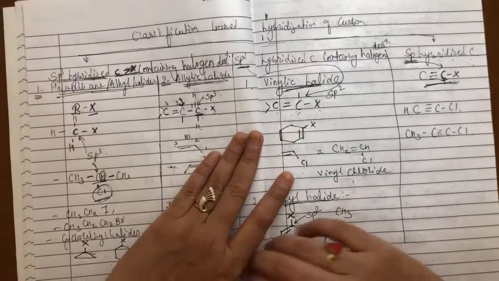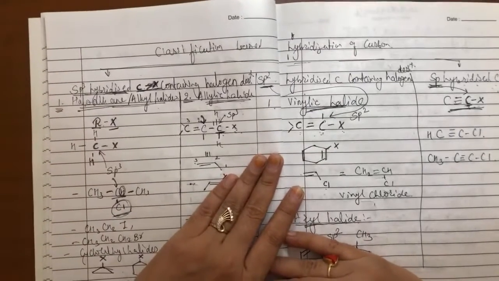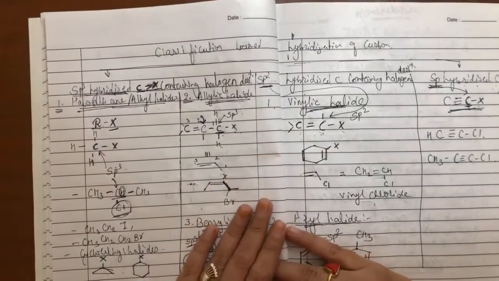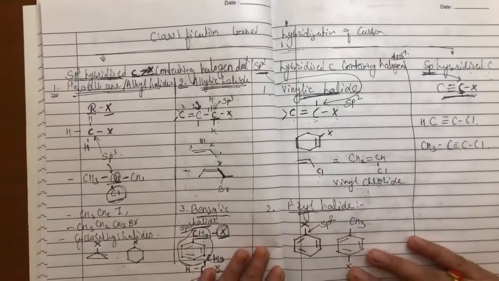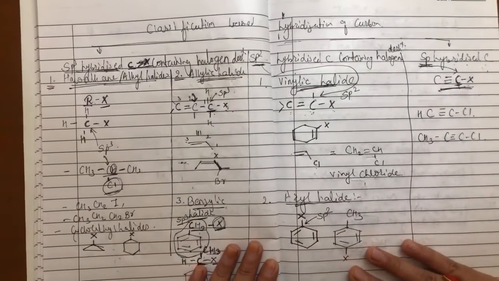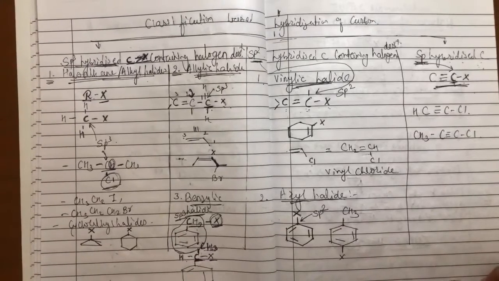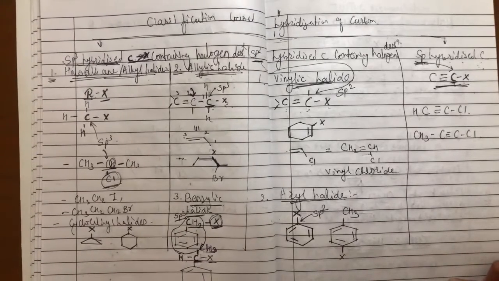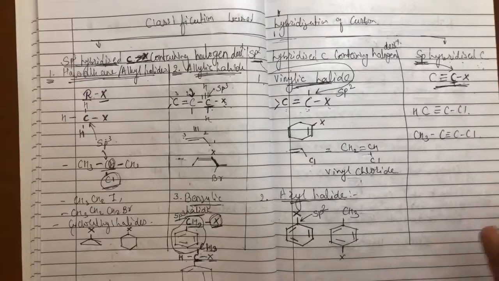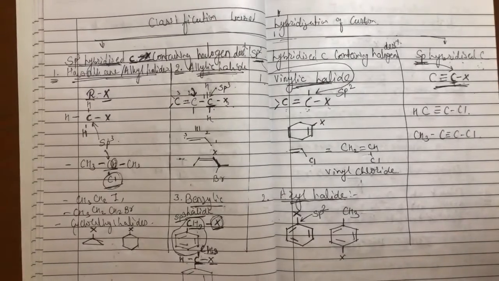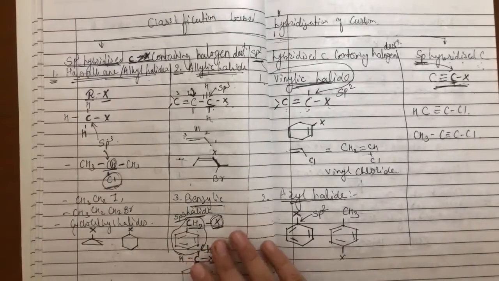This is again one of the very important types of classification which we have to study, that is classification based on the hybridization of the carbon atom. From this, many times questions are asked in the board exam. Now here we have 3 different types.